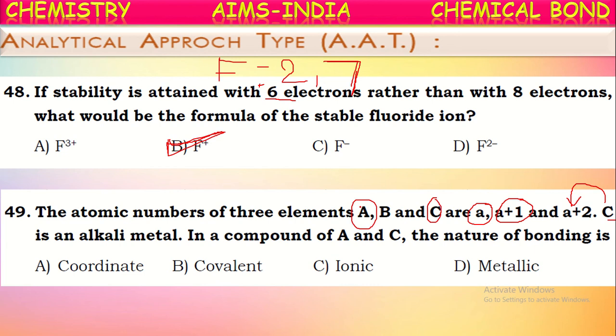So the chemical bond between the alkali metal and halogen will be an ionic bond. For example, if you take sodium, the halogen before that will be fluorine. What is the element before the alkali metal sodium? Neon, isn't it? Before neon there will be fluorine. Now the bond formed between fluorine and sodium will be an ionic bond, because it is between a non-metal and a metal. One will lose an electron, the other will gain an electron, and hence they form an ionic bond.